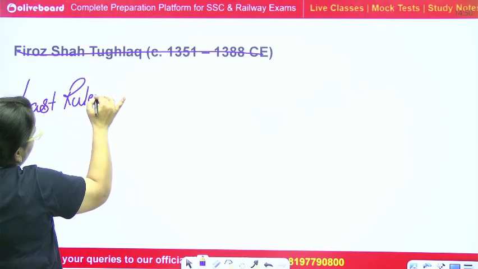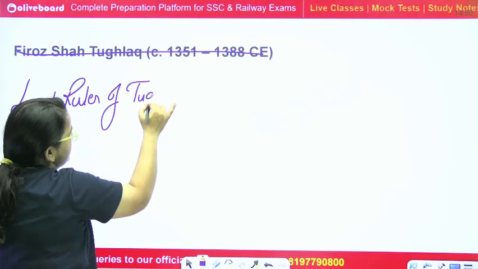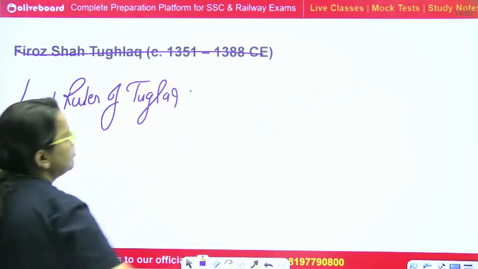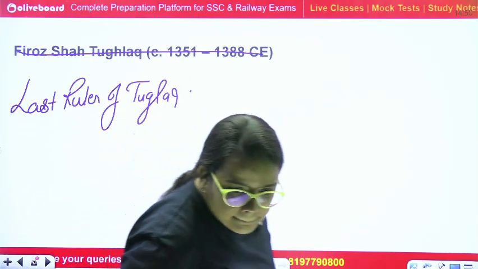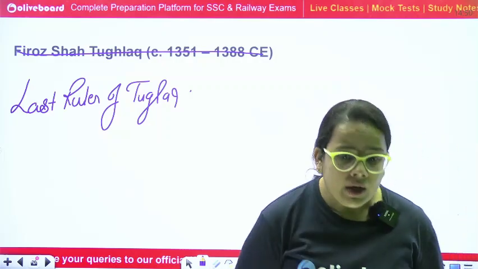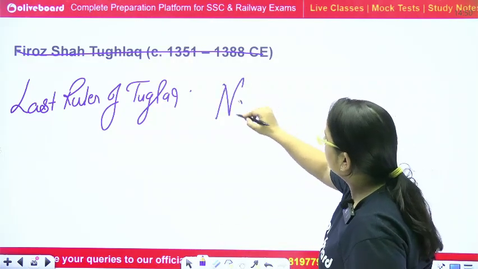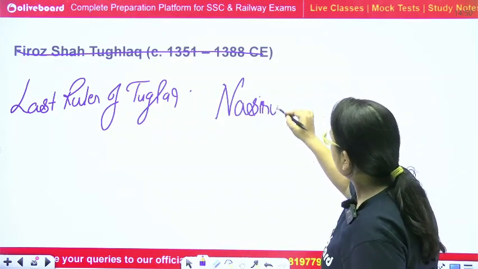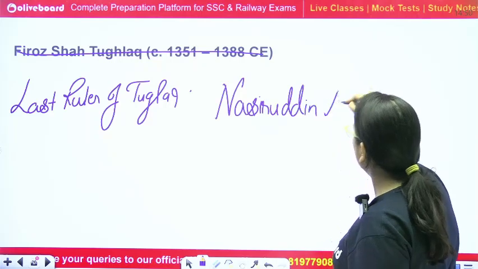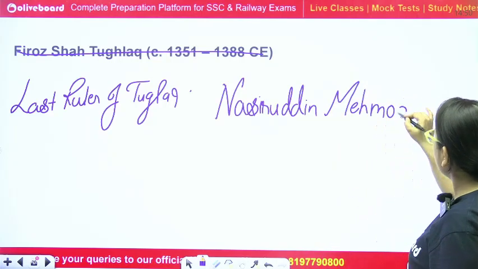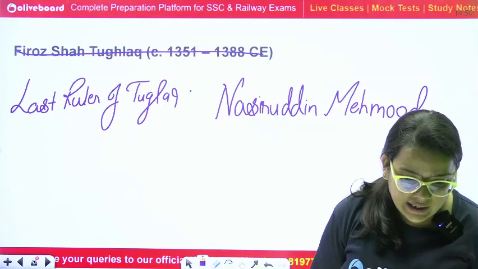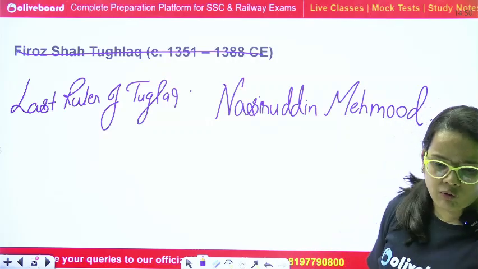Last ruler of the Tughlaq dynasty. Anyone? No one? Okay. Nasiruddin Mahmud. No issue. Nasiruddin Mahmud. He was the last ruler of the Tughlaq dynasty and the timing was, we can say,